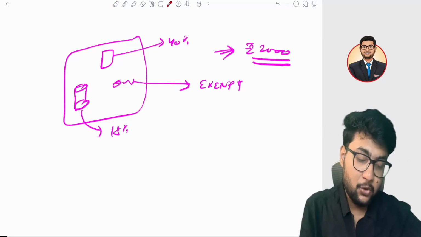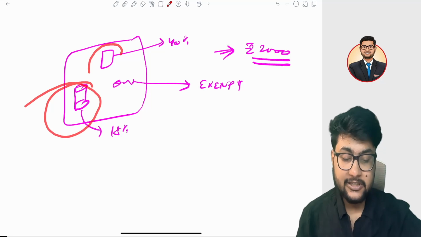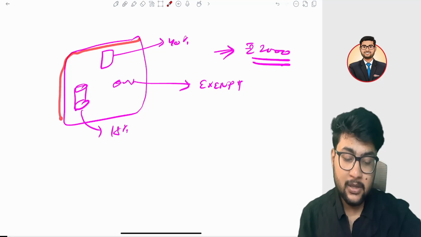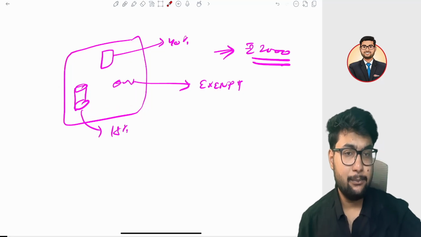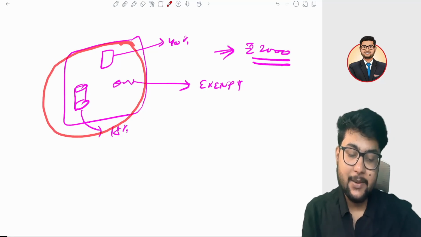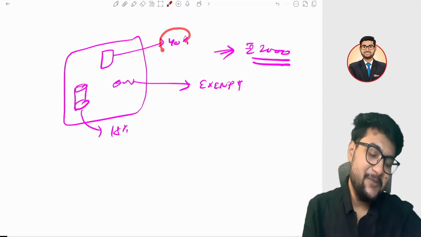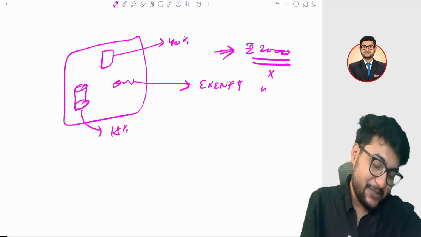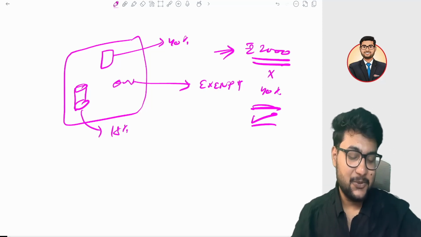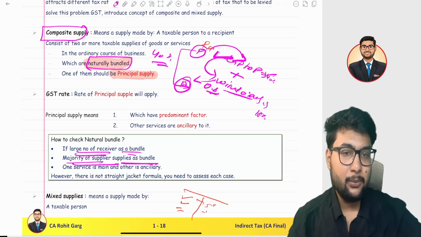Because they are naturally not a bundle. Because you can purchase them separately. You can purchase the can of Diet Coke separately. You can purchase the chocolate separately. And the maximum number of suppliers are not selling this as a bundle. In that case, since you are mixing them, you have to pay the highest rate, 40%, on it. So you have to pay 40% tax. You getting my point? I hope you got my point. This is the main difference between a composite and a mixed supply.